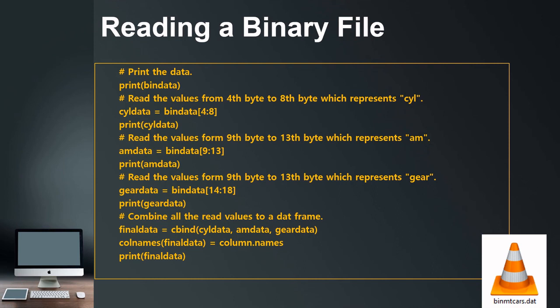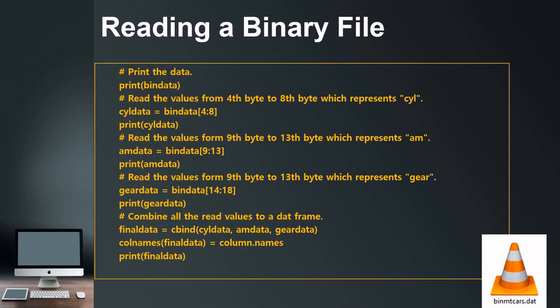After that, again there will be a separator, then 9 to 13 is the AM data. Again there will be a separator, and 14 to 18 will be the gear data of the car. So printing the gear data.